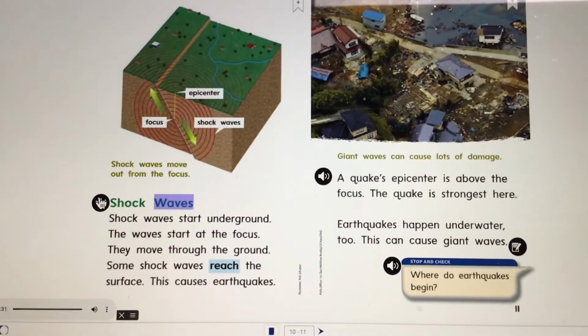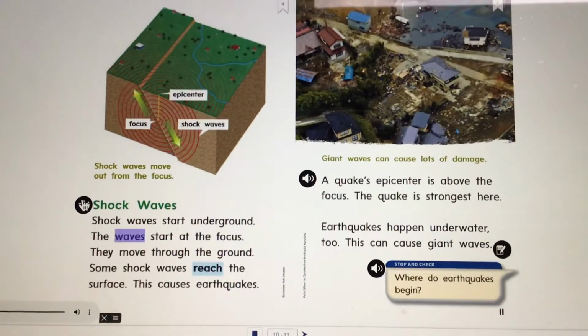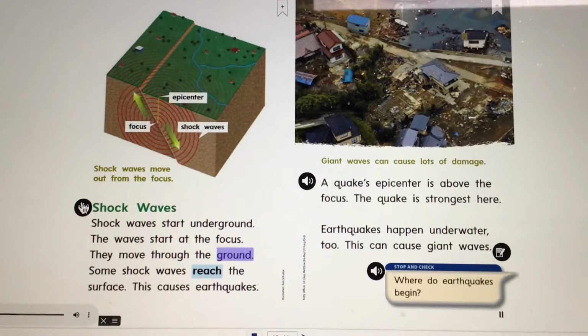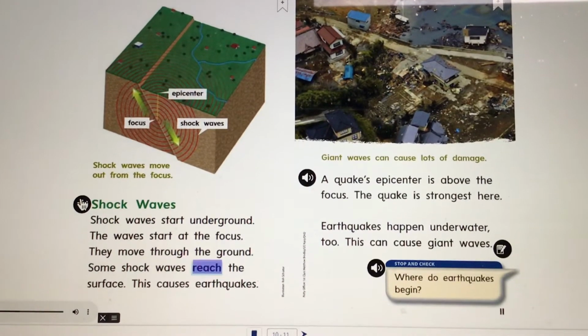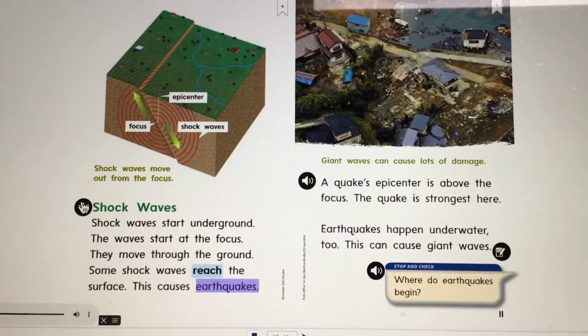Shockwaves. Shockwaves start underground. The waves start at the focus. They move through the ground. Some shockwaves reach the surface. This causes earthquakes.